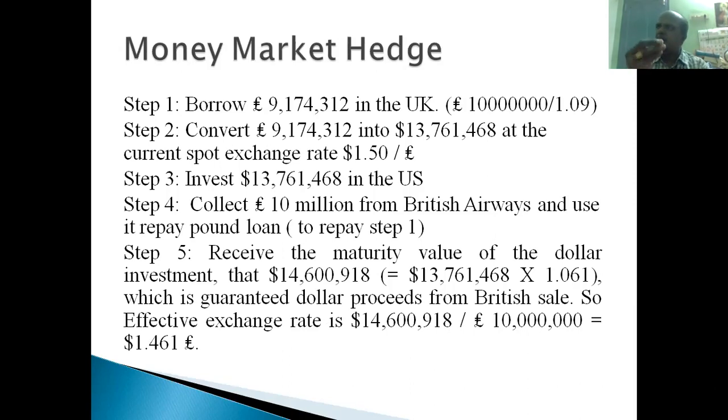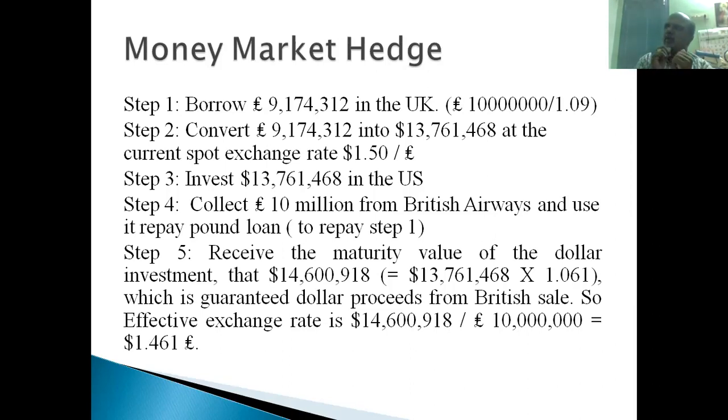So they have an idea: the forward market rate is there, some clue is there. Based on the forward market rate, it will be around $1.46 per pound, right? So how can they use the money market to hedge this exchange rate fluctuation risk? What they will do is borrow 9.17 million pounds in the UK. How has this 9.17 million pounds come about? They are going to receive 10 million pounds after 1 year. How much will it come to after converting pounds into US dollars? That is a big headache for Boeing Corporation now.